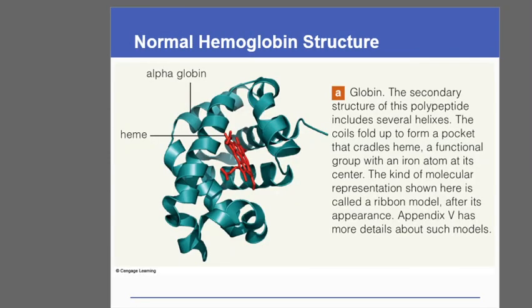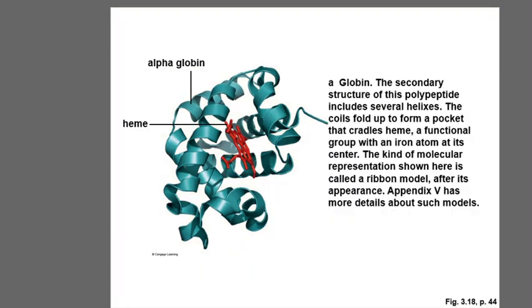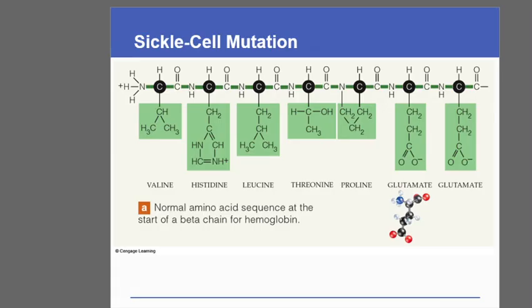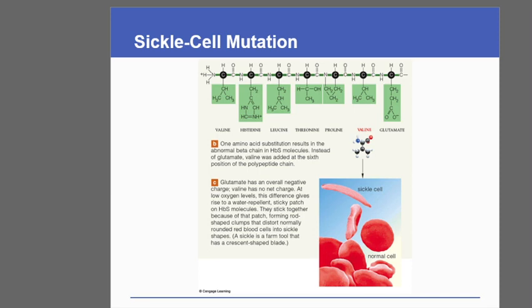Only one amino acid is replaced with another. So because of this, there is change or alteration in the structure of that protein, and instead of a biconcave shape, it acquires a sickle-like structure. So this type of structure can be formed instead of the biconcave structure.